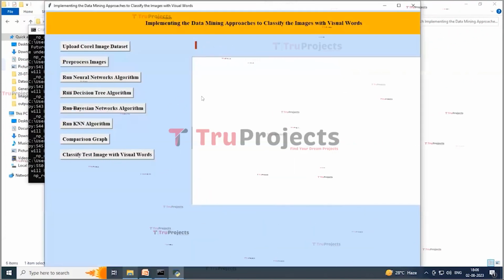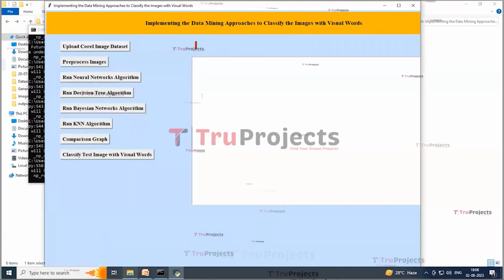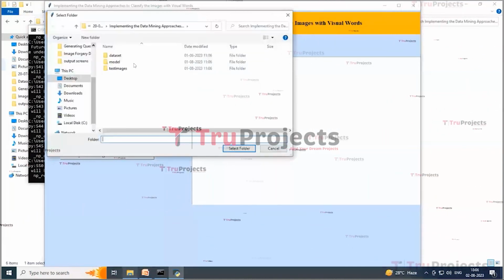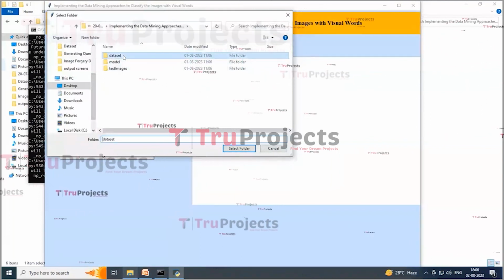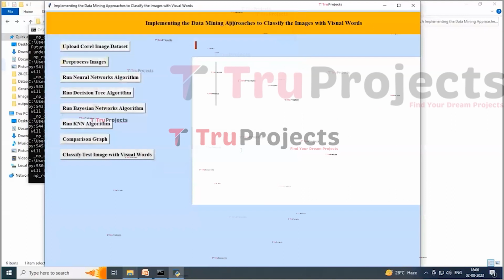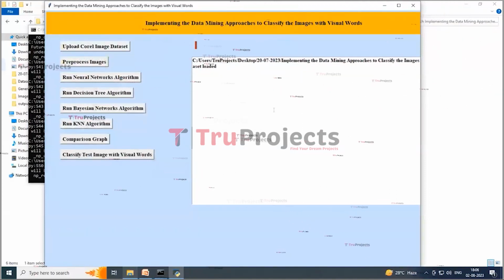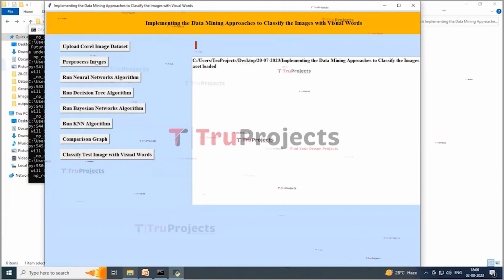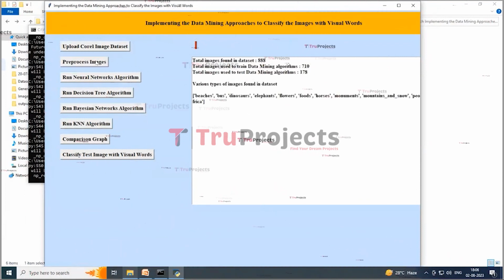Here this is the graphical user interface, with which we are interacting with the program. Now click on the upload Corel image dataset button to upload the dataset. Here we have a folder named dataset, and now click on the select folder button to load the dataset. The dataset is loaded, and now click on the pre-process images button to read color and gray features from images and build train data.